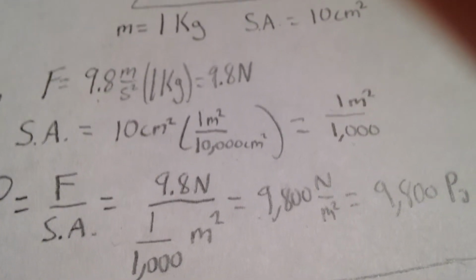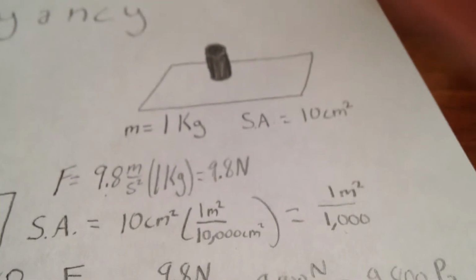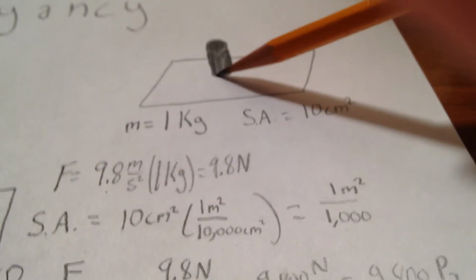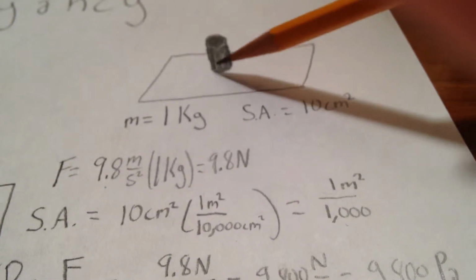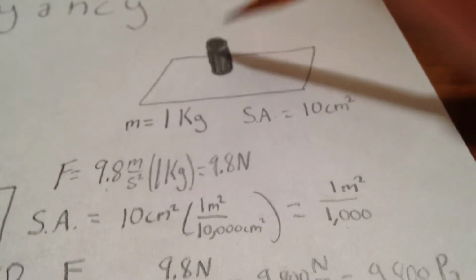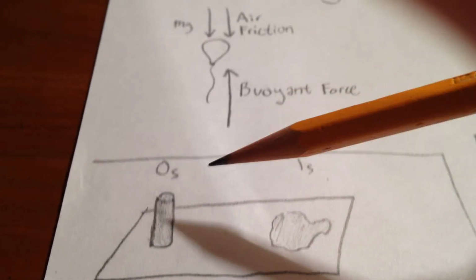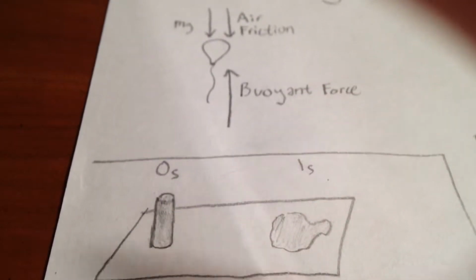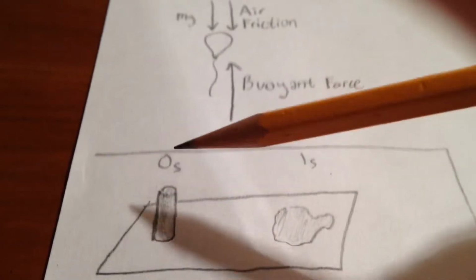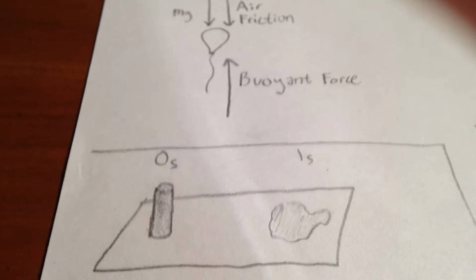And the reason I'm doing this is to show that the pressure is due to the weight of the mass of the object above it. So we're looking at the pressure at the bottom of the solid on the flat surface. All that pressure, all that force is coming from the force of the weight of the object. So what would happen if this cylinder weren't solid, if it were made out of a liquid? We'd have this cylinder, but then a second later it would just splatter onto the surface and be some kind of puddle.